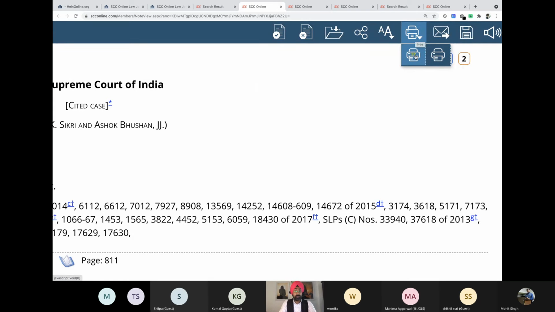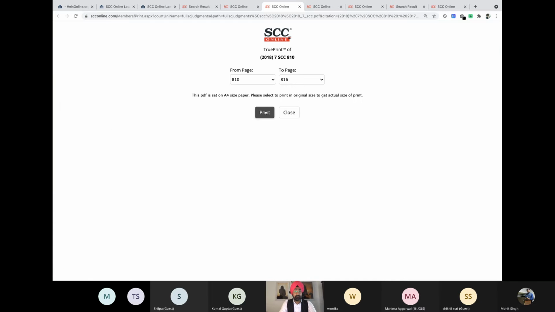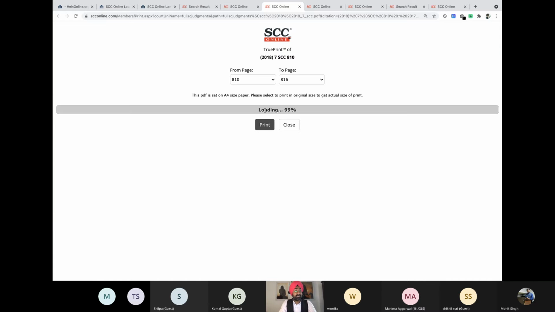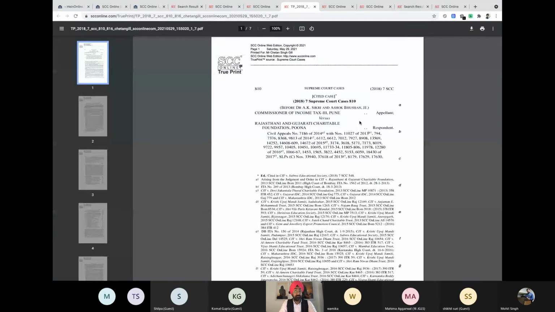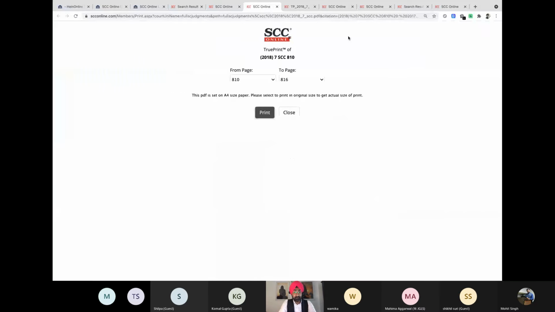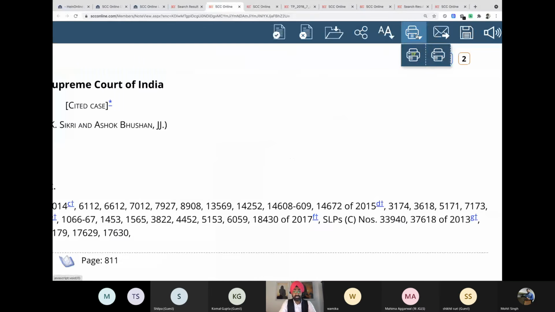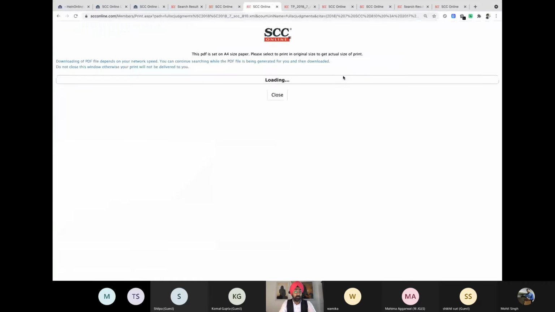If you go with a true print copy, it will not let you highlight a single line, because it is password protected and all those security measures have been put on it to ensure the authenticity is of the highest order. However, if you move to the next option, non-true print, it automatically populates.